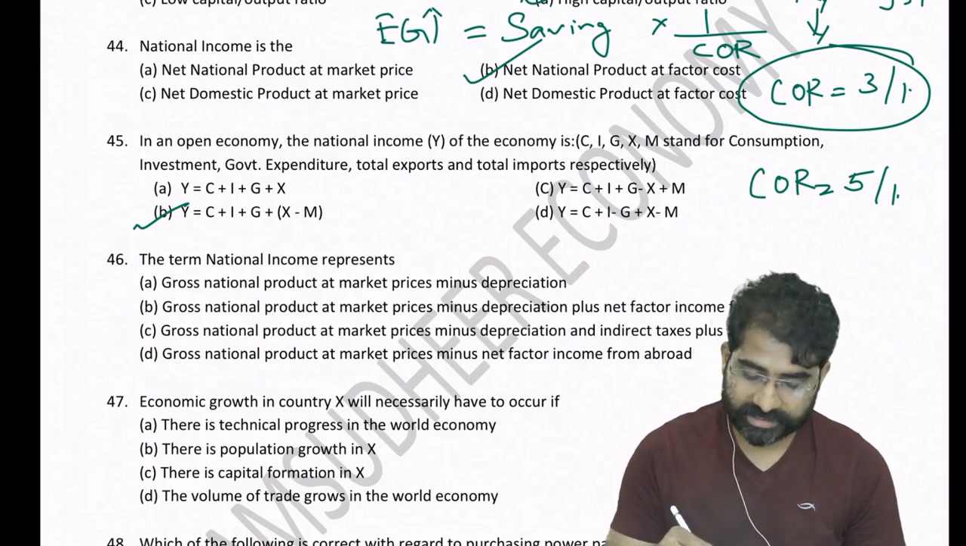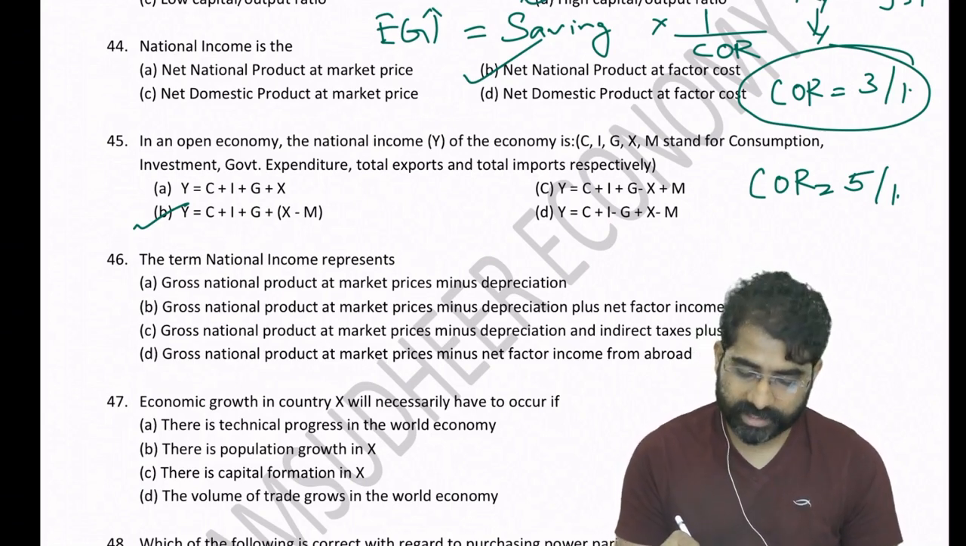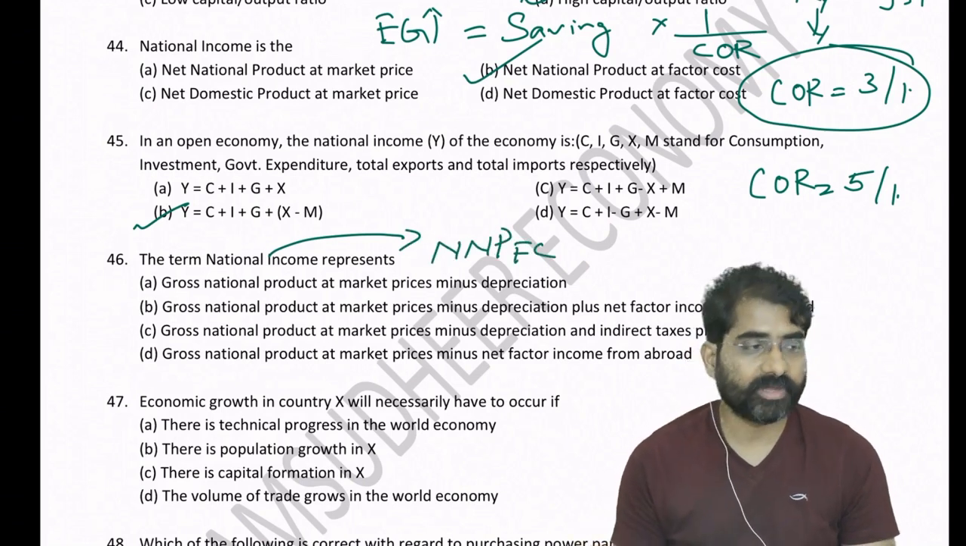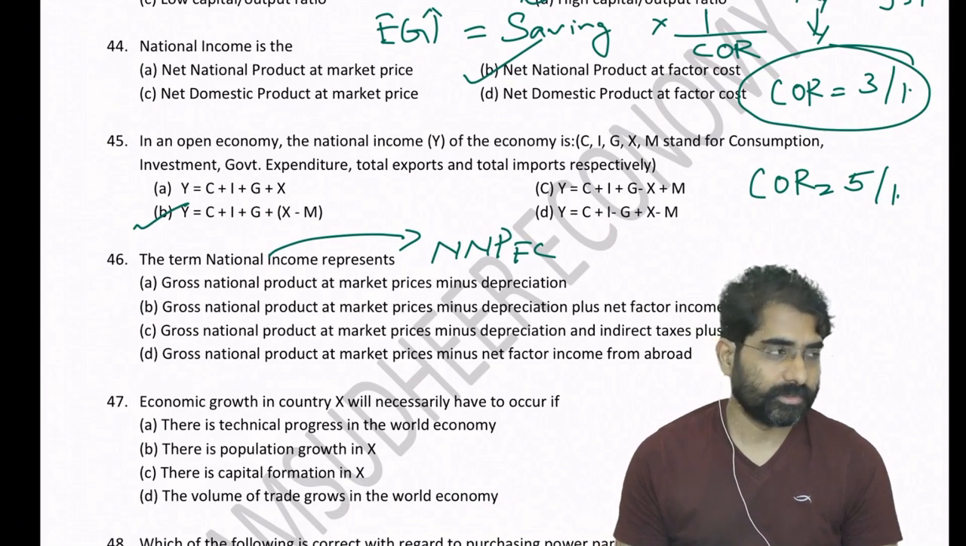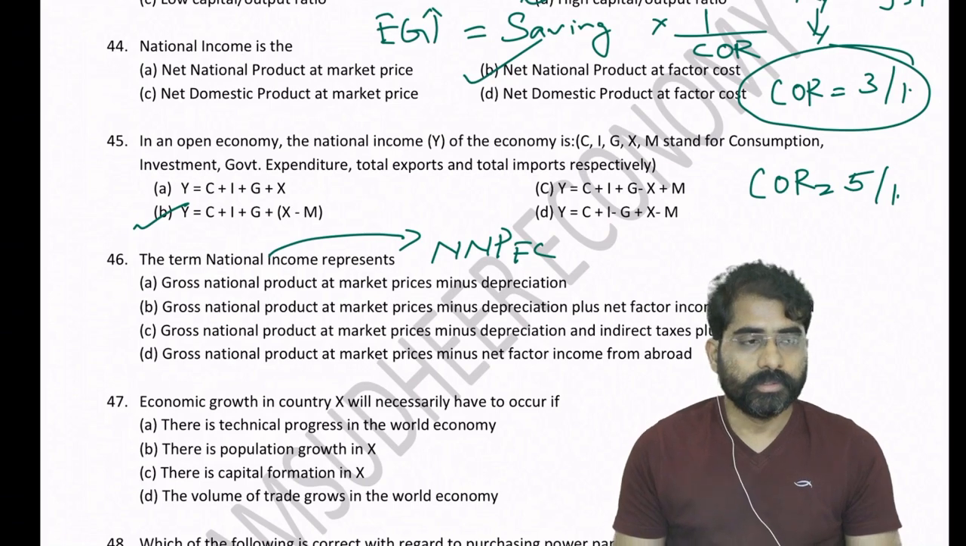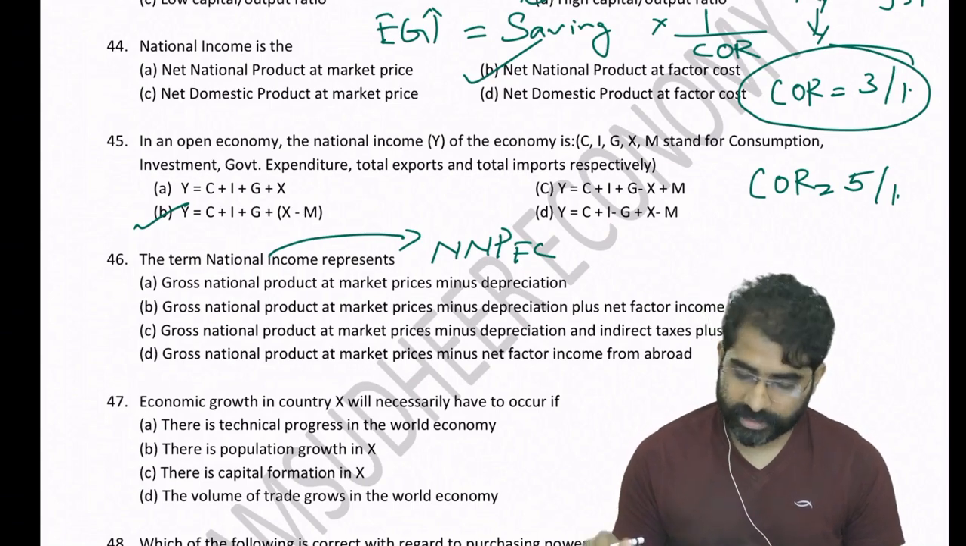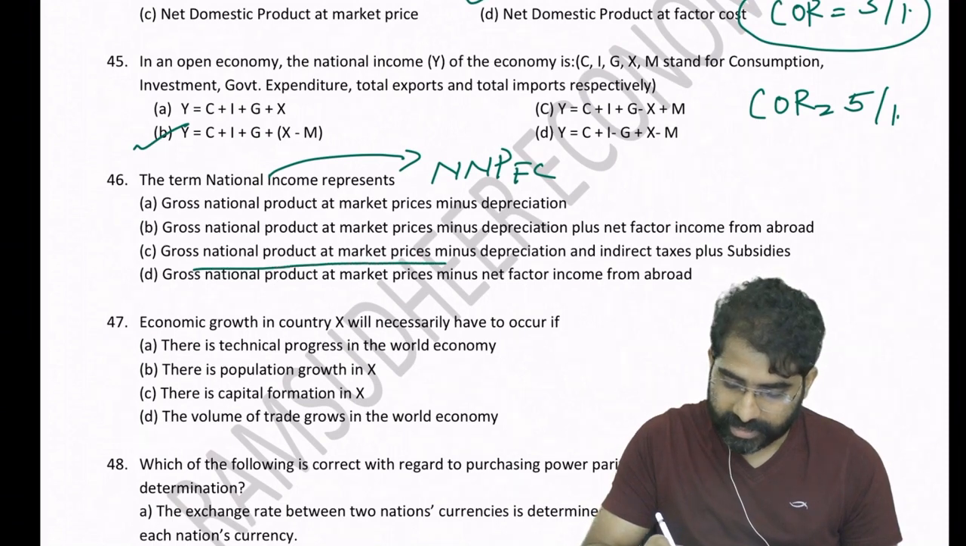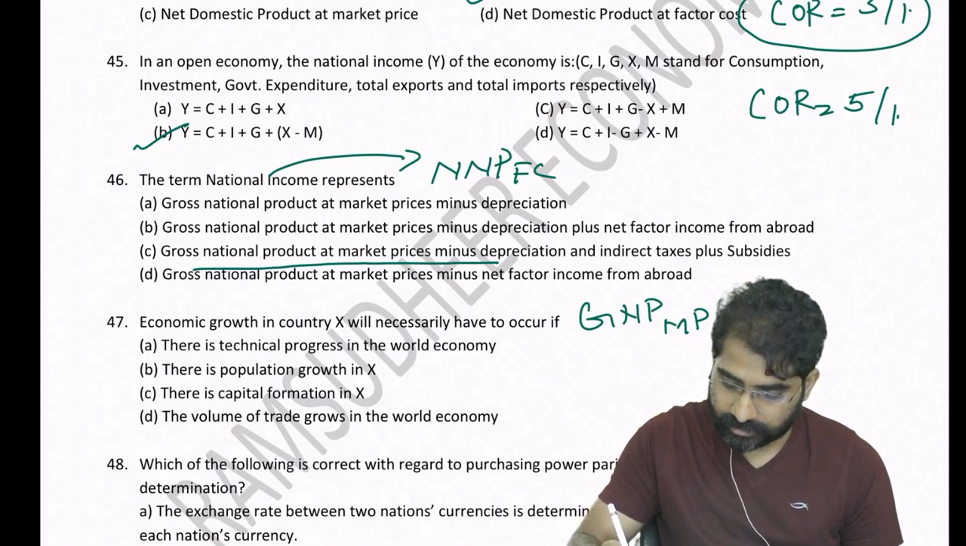So the question, question 46, is saying national income. So that means I have to measure what? NNP at factor cost. I have to arrive at NNP at factor cost. This is what it is asking. Okay. So NNP at factor cost, if you see, GNP at market prices minus depreciation.